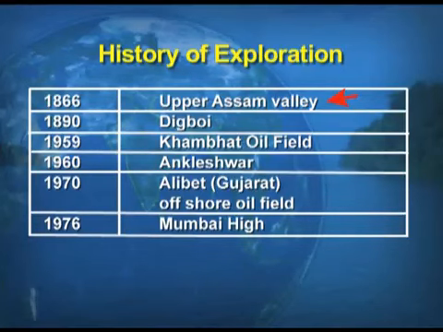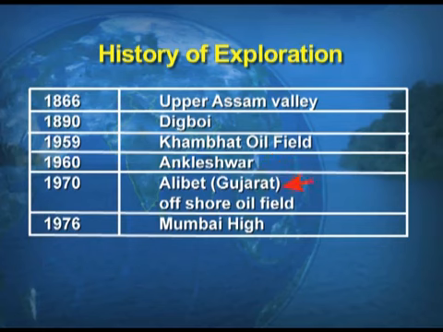Way back in 1866, the exploration of petroleum started with the area of Upper Assam Valley, followed by the Digboi region in 1890, then the Khambat area in 1959, followed by the Ankleshwar region, which is again a part of Gujarat. Way back in 1960, we explored petroleum in that area.